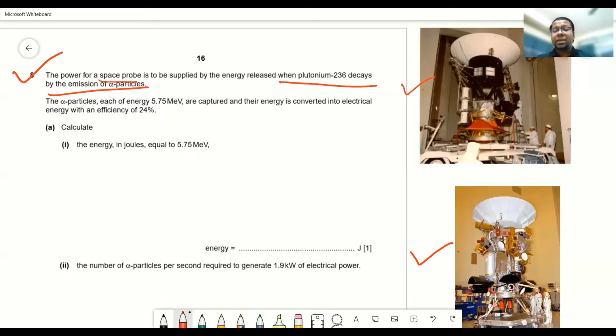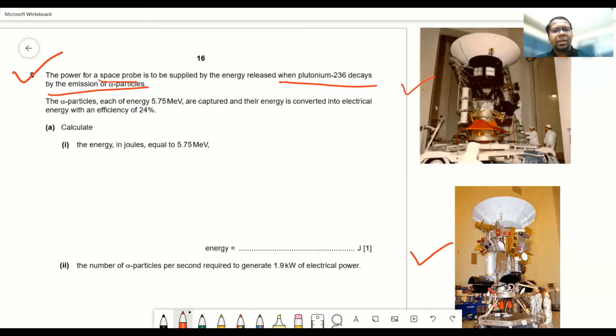So that's why they're using knowledge related to radioactivity for powering the device, because a very small amount of radioactive substance can produce quite a good amount of energy. So that's why the size of the device that's going to power the space probe will be comparatively smaller.